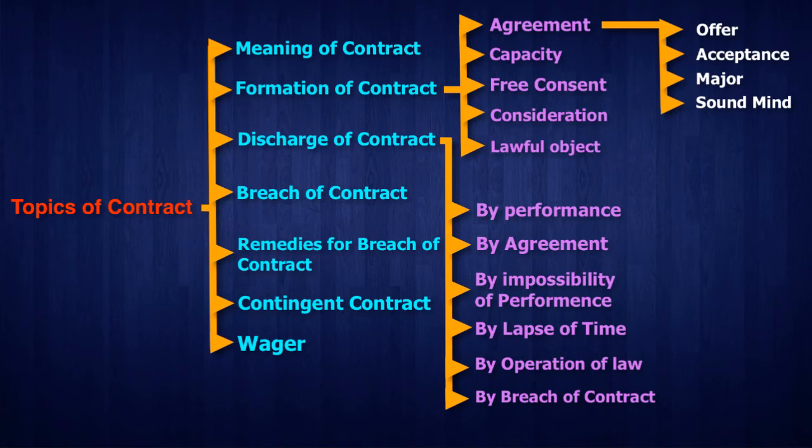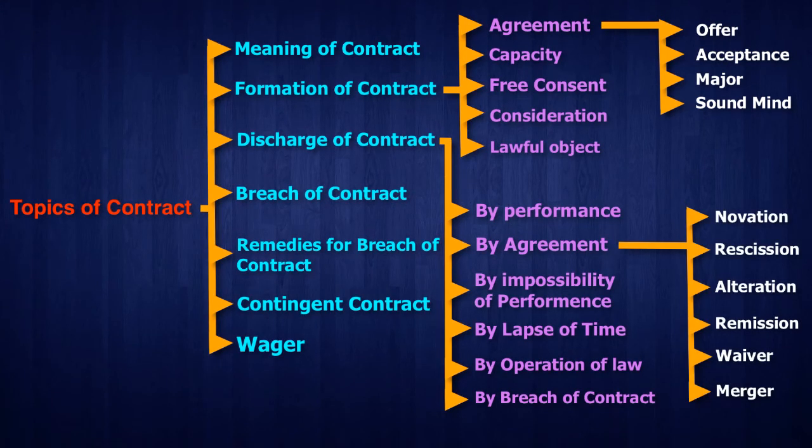With mutual understanding, we can discharge it without performing, or we can change the terms and conditions of the contract through a new agreement. So let's check out the agreements through which we can discharge the contract.